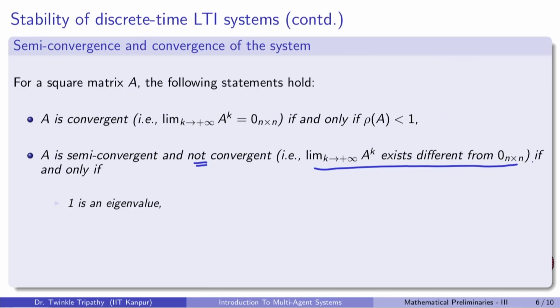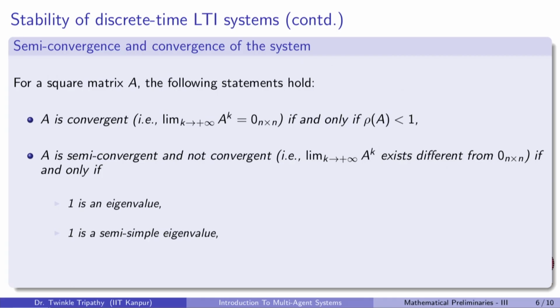This happens if and only if, first of all, 1 is an eigenvalue, a semi-simple eigenvalue, and all other eigenvalues have magnitudes less than 1. So, this brings us to a conclusion on when a system is stable or unstable. Everything, as we can see, depends on the eigenvalues of the matrix A.